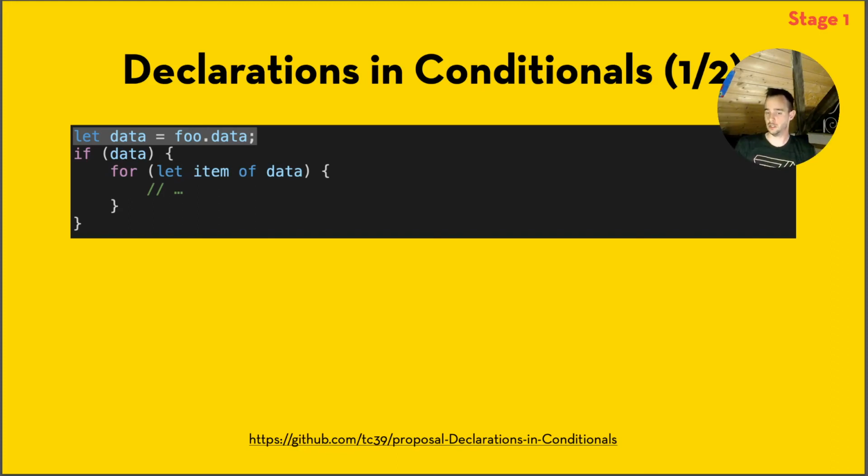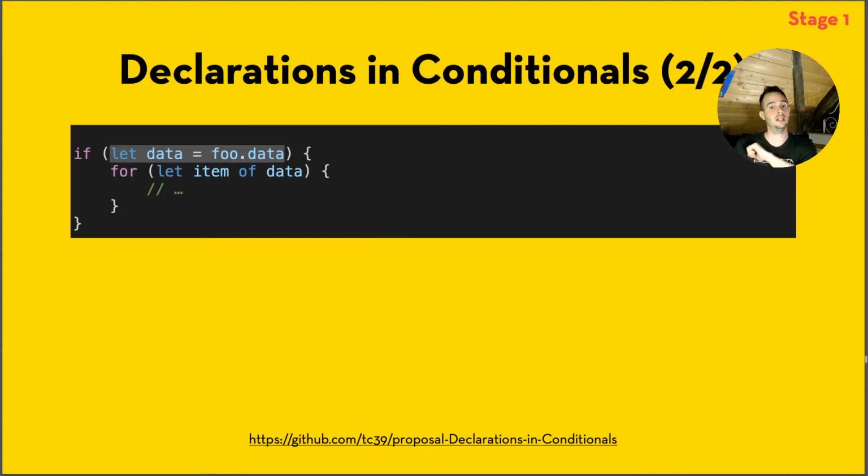The declarations and conditionals proposal says like, hey, what if you could do this inside of the conditional, declare the data variable inside of the conditional, and it then looks like this. So do note this is not an equality check right here, this is actually an assignment. Foo.data will be stored into the data variable. This will save me some time. If you ever wrote PHP, you can do this in PHP.